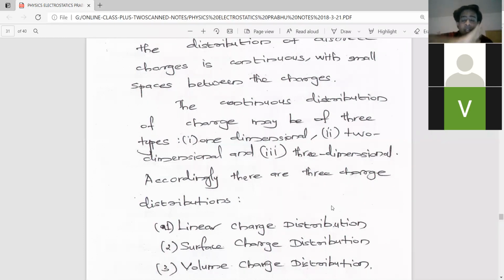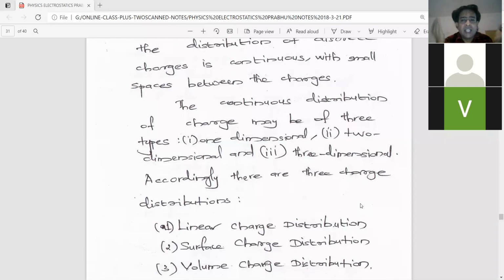So when charge is distributed on a surface, that is called a surface charge distribution. For example, the charge distributed on any metal surface is an example of charge distribution in two-dimensional.